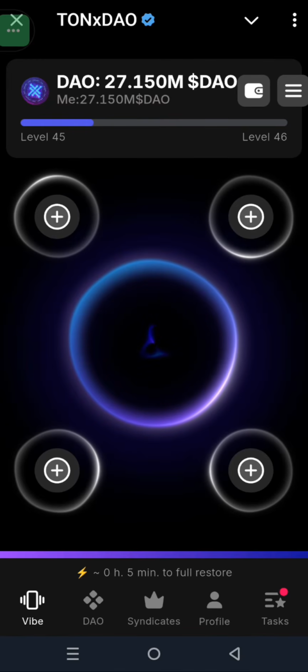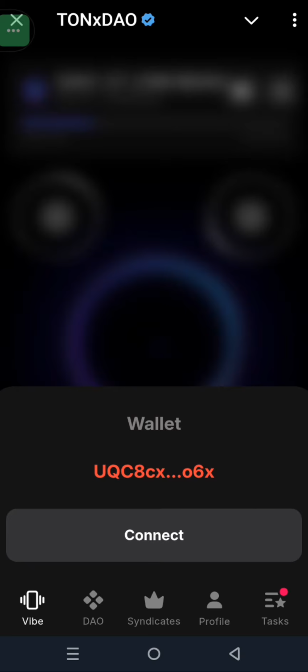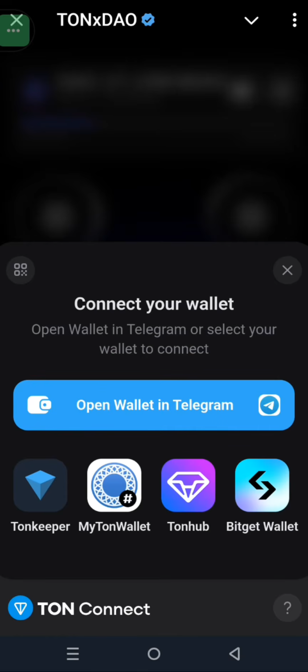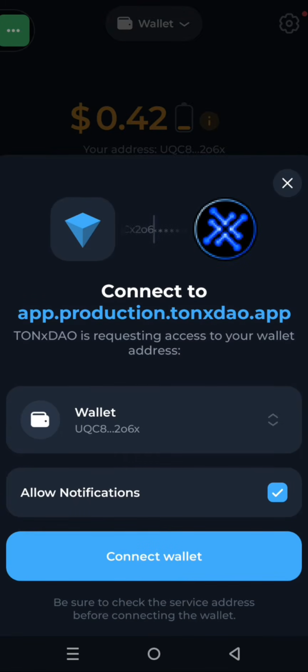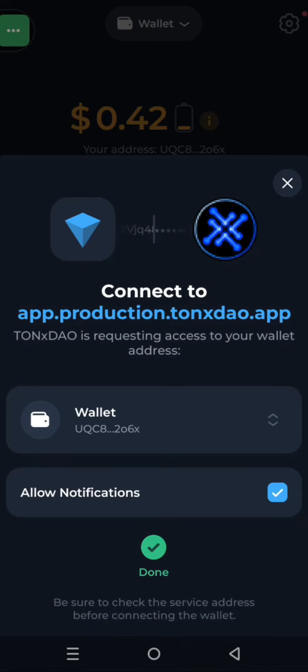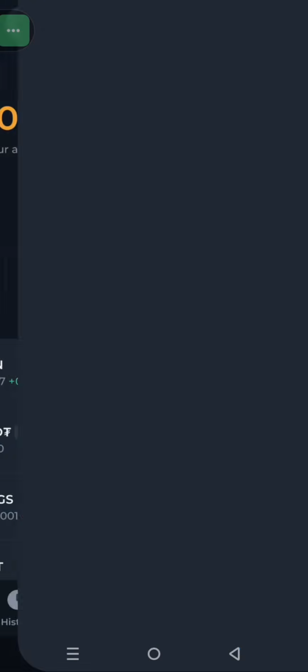Come to this wallet section right here, click on that, and then you see that I've connected my wallet actually, but it is showing red. So I will click on connect. I want to reconnect again. So I will choose my Tonkeeper. It's going to load me into my Tonkeeper, and then I will just click on connect wallet. After this, I will just input my password, and once you input your password like this, it is going to load up. You just have to wait and relax for it.